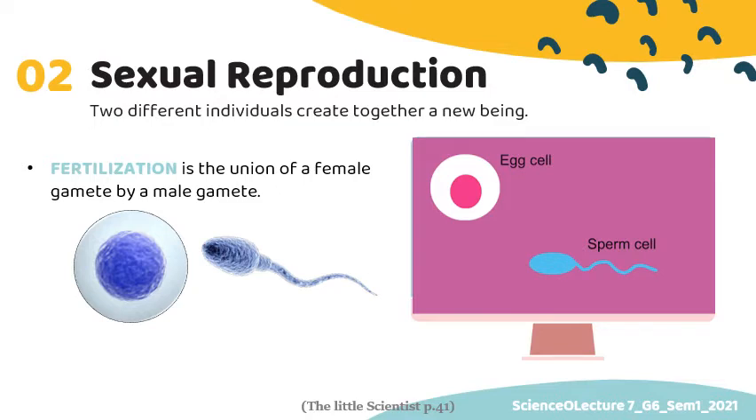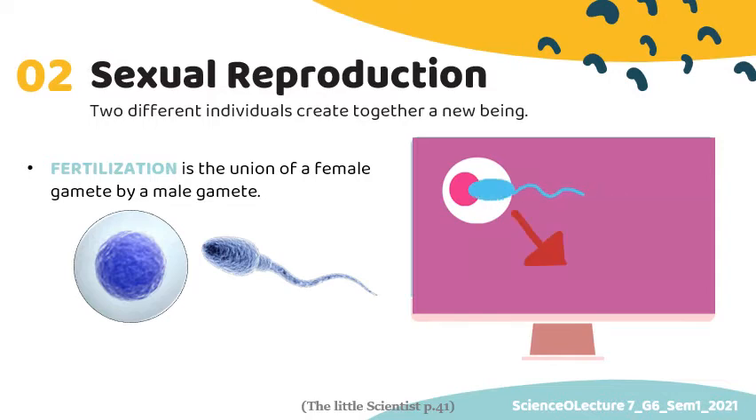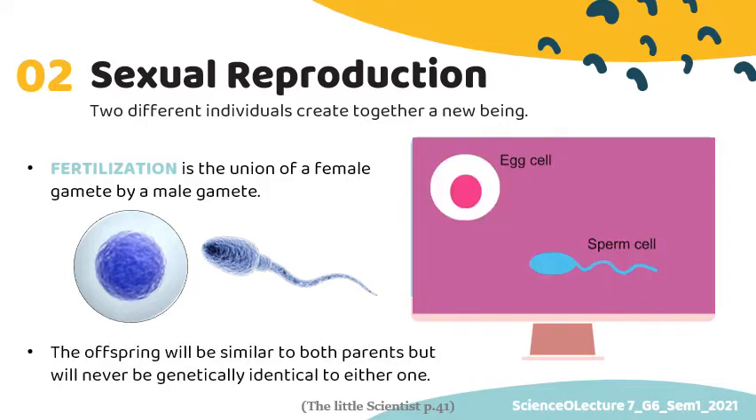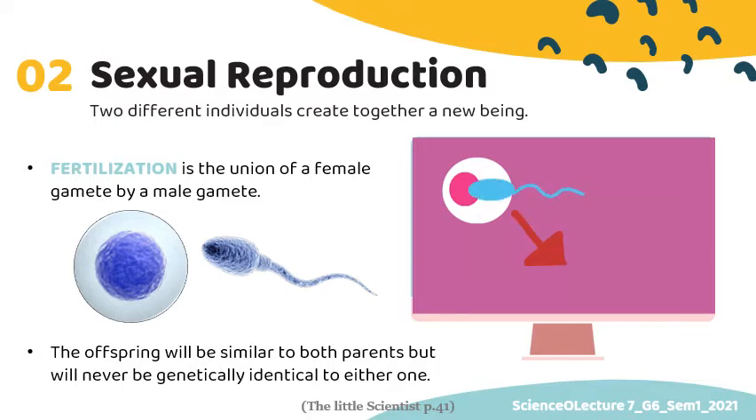So the sperm cell combines with an egg cell or an ovum to create a zygote. This zygote will develop into a young animal that will be similar to both parents. It's not identical to any, but it is similar to both parents.